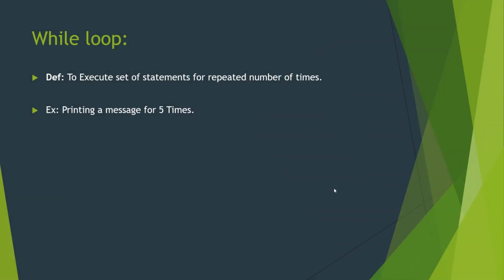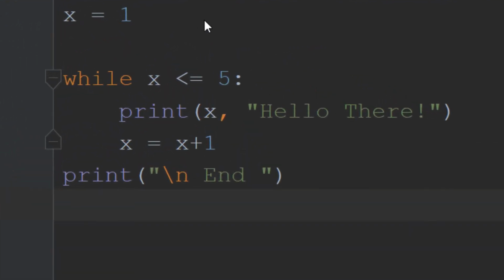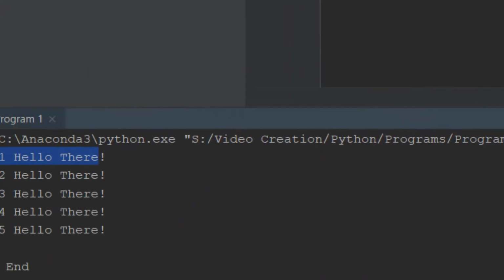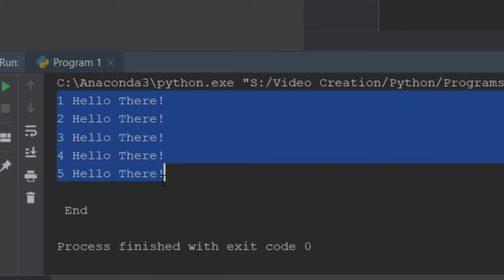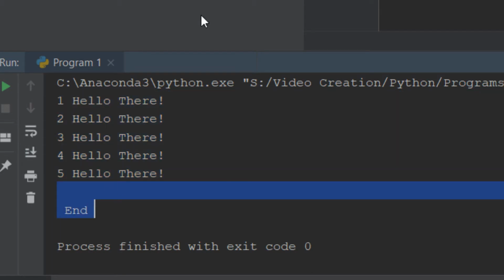Now let's look at the example of printing a message 5 times. First we will declare a variable x with value 1, and after that, while x is less than or equal to 5, this loop is going to execute 5 times. When the x value is equal to 6, the loop is going to break and it's going to print end. Now let's run the program. Here it is. It prints hello there 5 times and after that end. This is the while loop in Python.